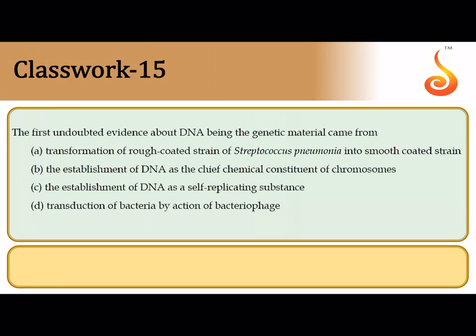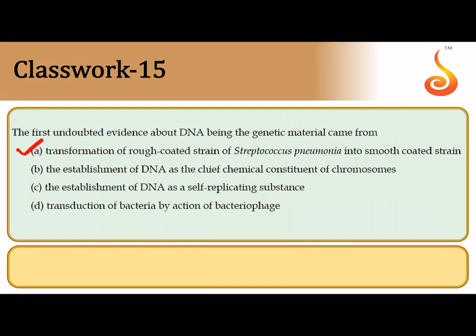15th question says, the first undoubted evidence about DNA being the genetic material. So we all will go back to thinking about who first experimented based on what is the transforming principle involved. It was Griffith's experiment. So obviously the correct answer is transformation of the rough strain, that is the R strain of pneumonia causing bacteria, into smooth strain.